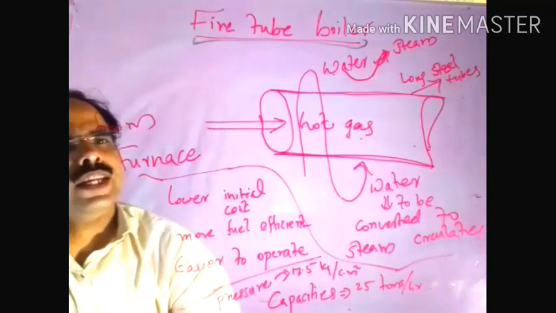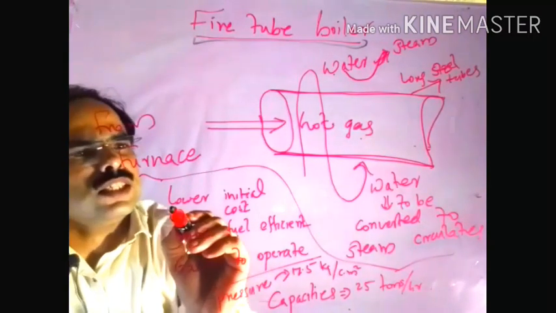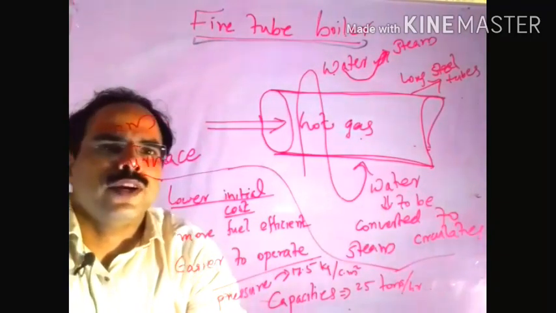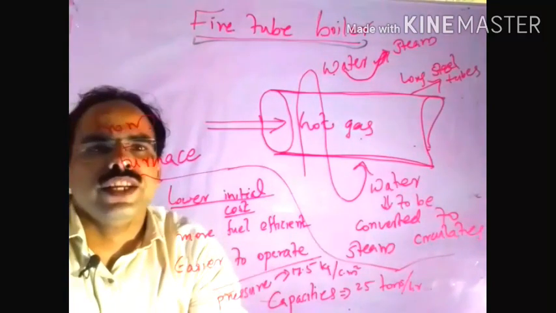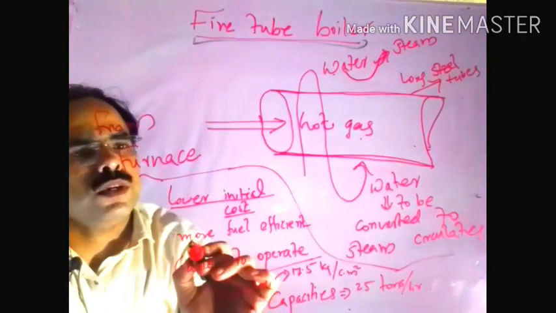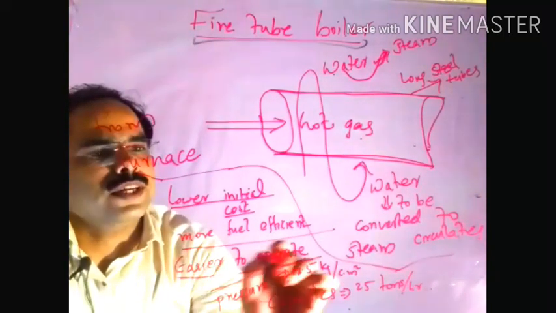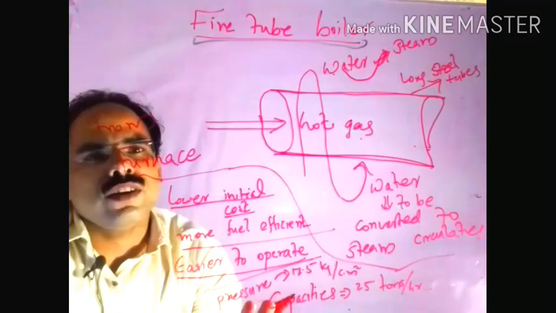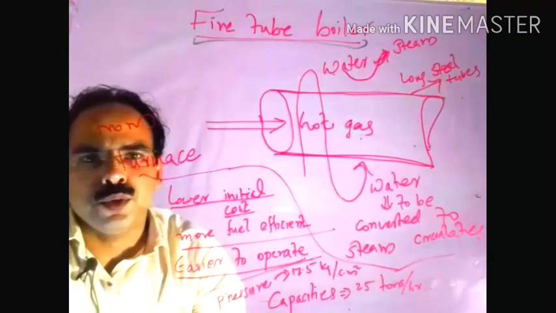What are the advantages of using fire in tube boilers? It has a low initial cost as compared to water in tube boilers. The second one is that it is more efficient. The third one is that it is easier to operate. So these are the main advantages of fire in tube boilers as compared to water in tube boilers.